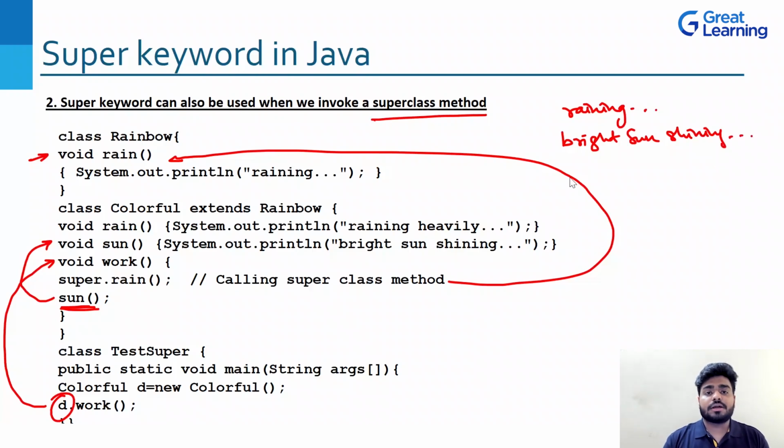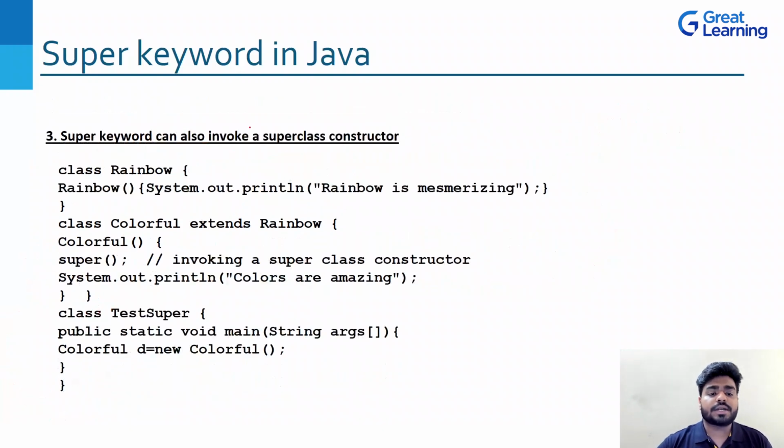This is how this particular super keyword will be used to invoke a superclass method. Now your question will be, what about this rain method? It will not be working here because we are not calling this particular rain method anywhere, right? Now let's move to the third one, which is super keyword can also invoke a superclass constructor.